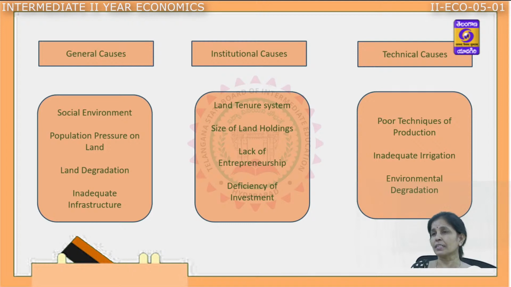The next one is institutional causes. What comes under them? Land tenure system, size of land holdings, lack of entrepreneurship, efficiency of investment.